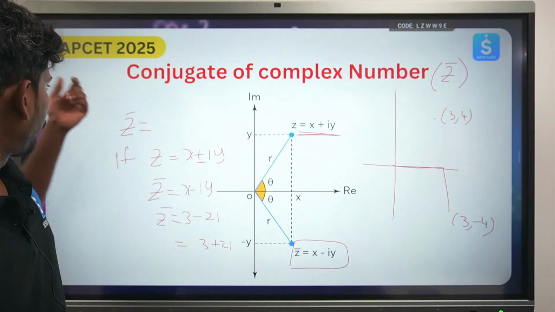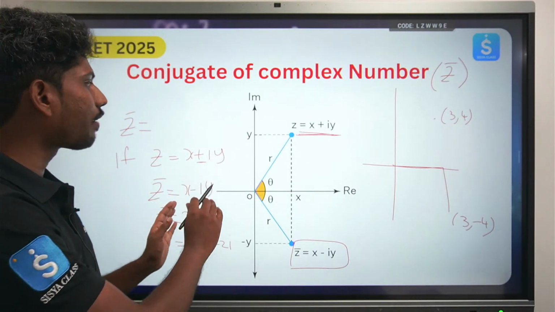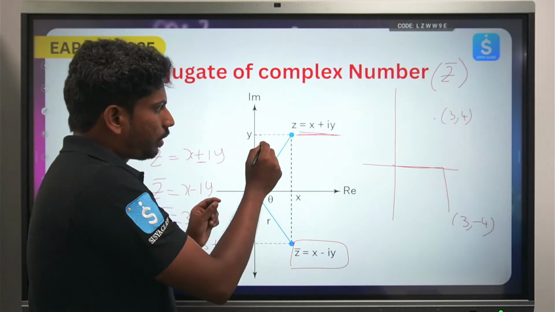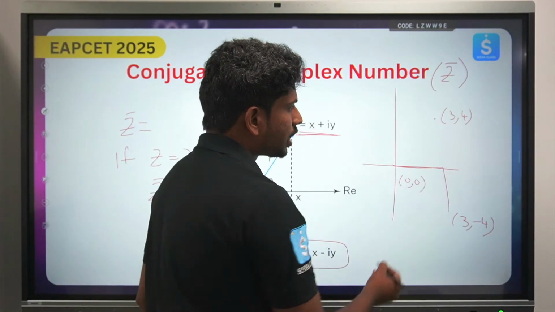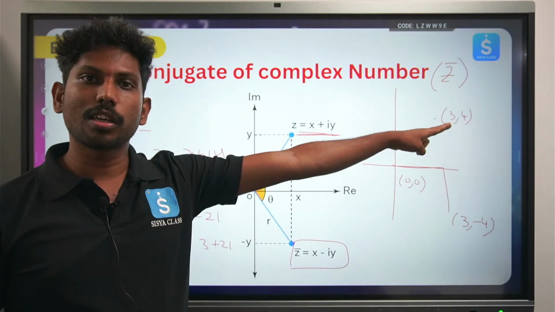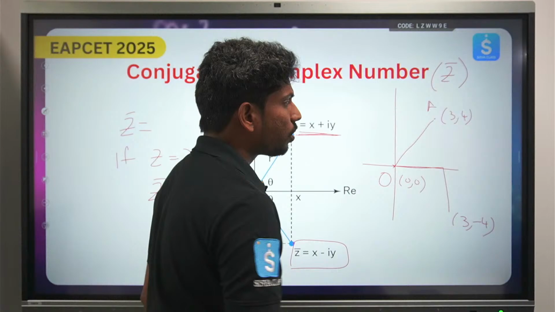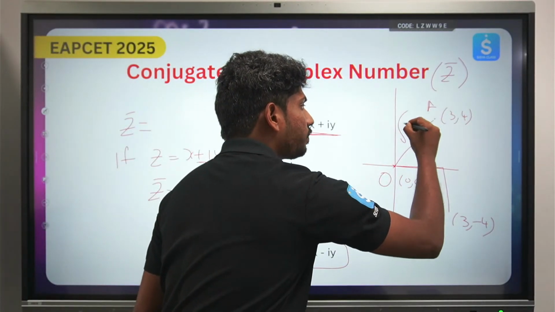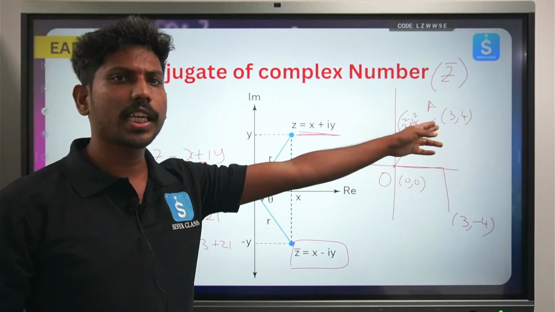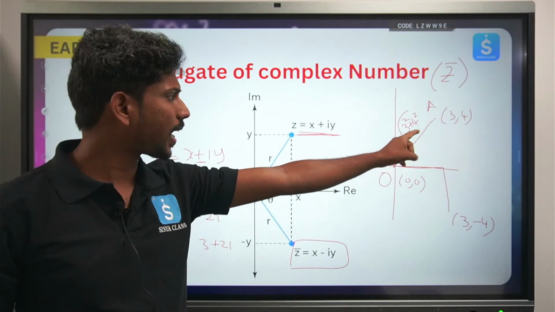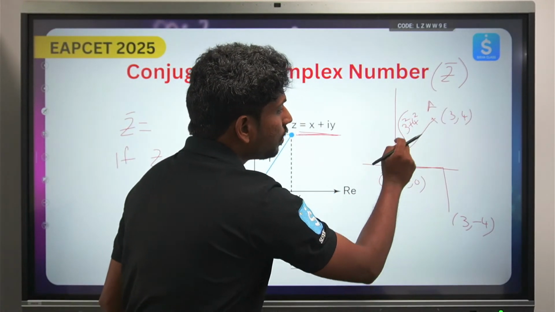I also want to describe a few more things here so that we have a clear understanding. Suppose I take a point, for example (3, 4), and the origin is (0, 0). How far is this point from the origin? The distance of point A from the origin O will be the square root of 3 square plus 4 square. This can be done with the Pythagoras theorem, and also from the distance formula: the square root of (x2 minus x1) whole square plus (y2 minus y1) whole square. It is nothing but the distance of the point from the origin.